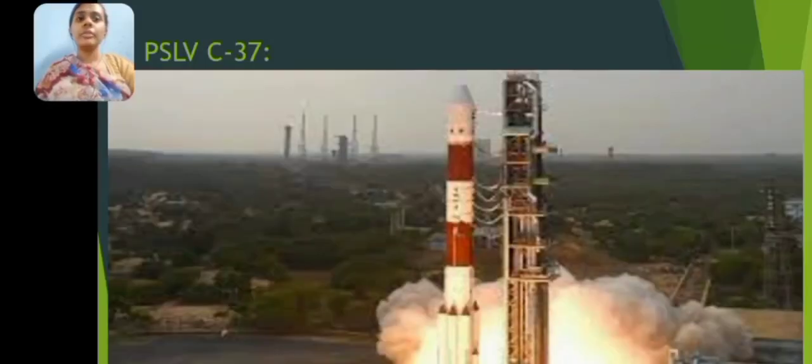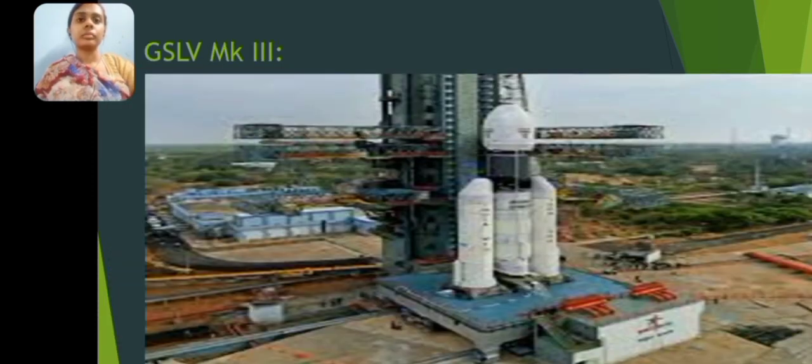On 15 February 2017, ISRO launched 104 satellites in a single rocket, PSLV C-37, and it created a world record. As you can see in the picture, this is PSLV C-37, and India created a world record by launching them on a single rocket.